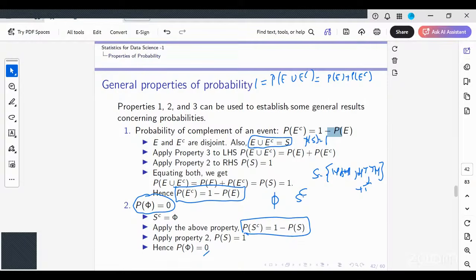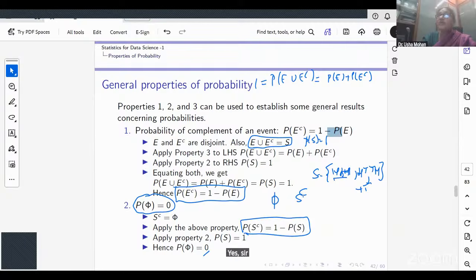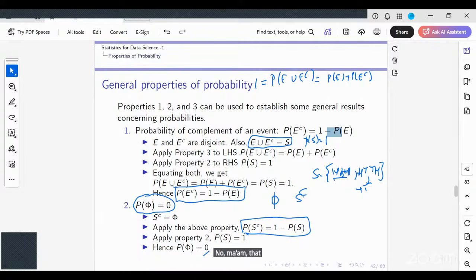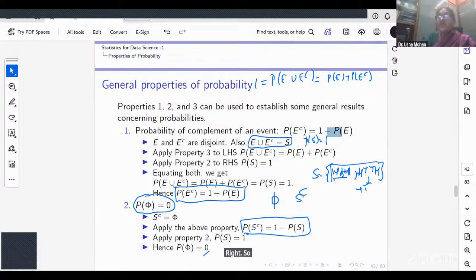Any other outcome that can happen? No, ma'am. That's all. Right. So you see that I have listed all the possible outcomes, and I know that one of these outcomes will definitely happen. That's what I mean. Is that clear? Yes, ma'am.